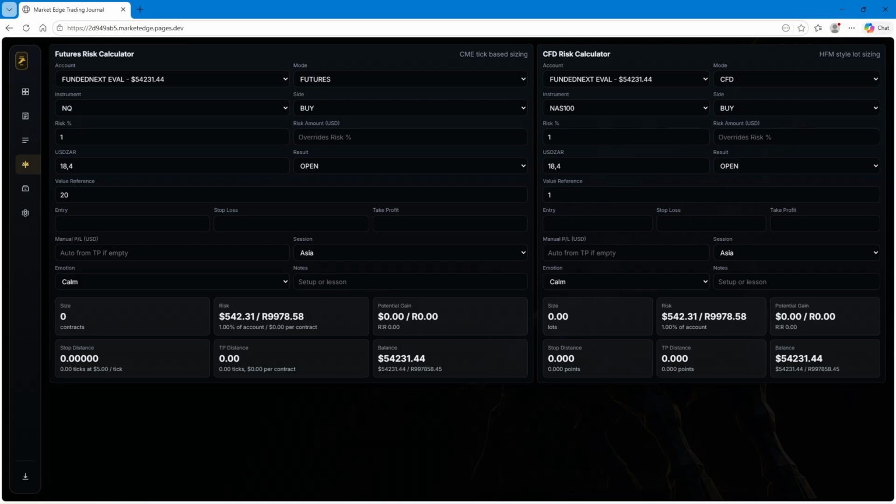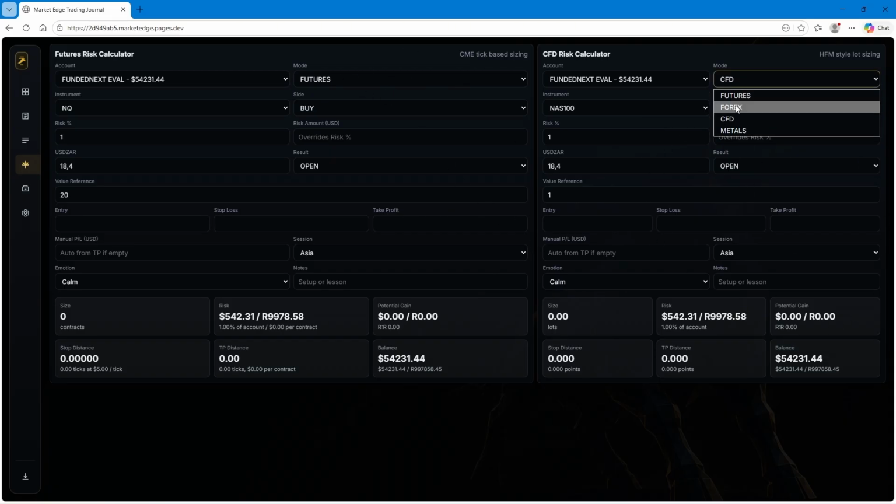When you want to calculate your position, and you don't know how much you're going to risk or how many contracts you should use per trade, you can come here and calculate your risk. And when you want to trade forex, this is going to be the calculator for forex here, HFM style lot sizing. So the calculator in here is for futures, and the calculator in here is for the forex market.